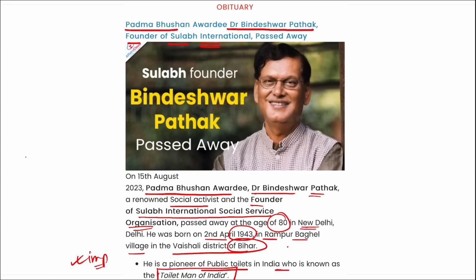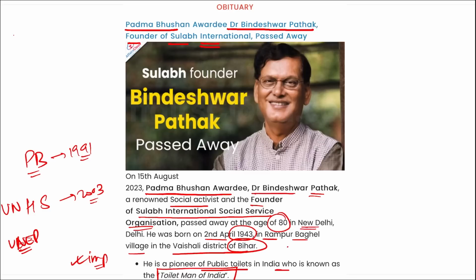Correct? Then remember, he was awarded the Padma Bhushan Award. You have to remember this. He was awarded this in 1991. Then he was also honored with the UN Habitat Scroll of Honor Award in 2003. Correct? And he has also received the UNEP, United Nations Environment Program, Global 500 Scroll Award. Correct?